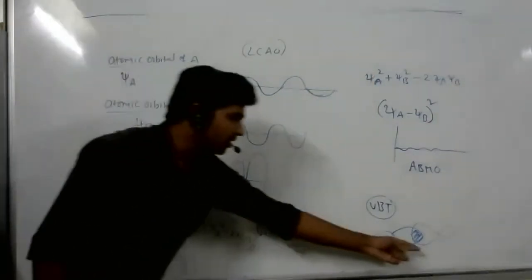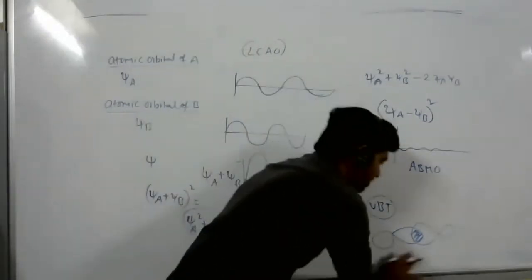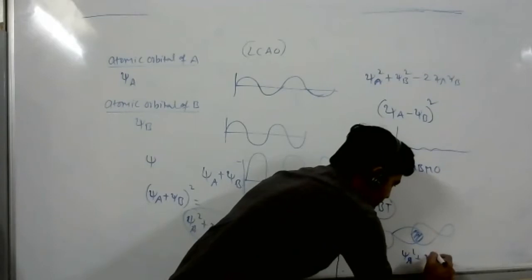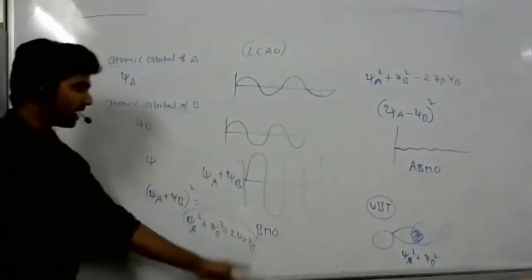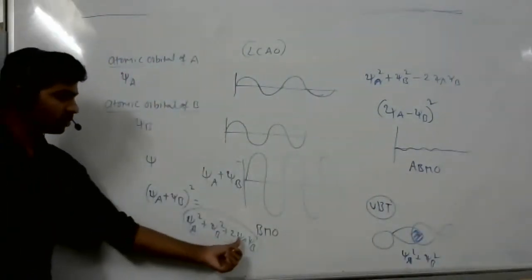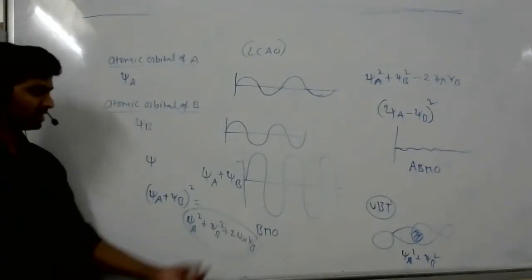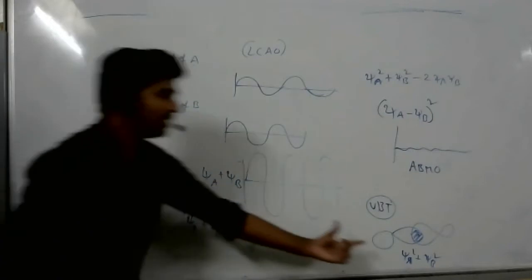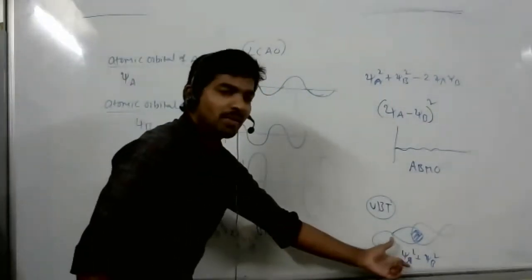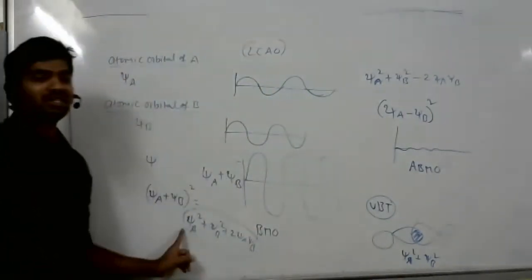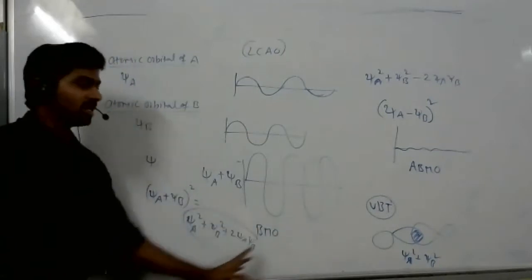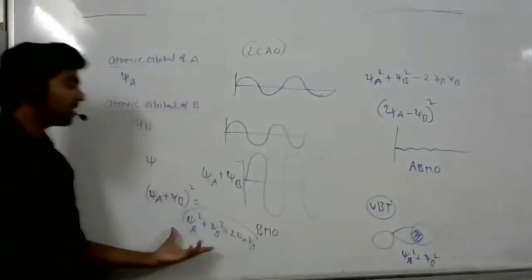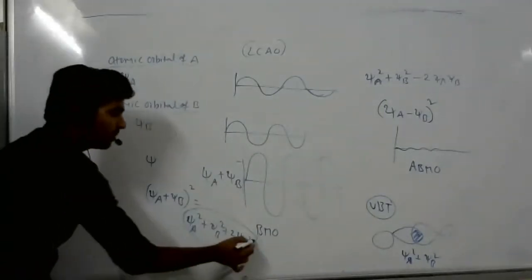So here it is just psi a square plus psi b square only. But here additionally we are adding 2 psi a psi b also. So the probability of finding the electron density is maximum here compared to simple orbital overlapping. You got this point, the difference between this and this? Yes, sir, now I understood. Simple orbital overlapping gives only this much, but here atomic orbital overlapping gives more electron probability.